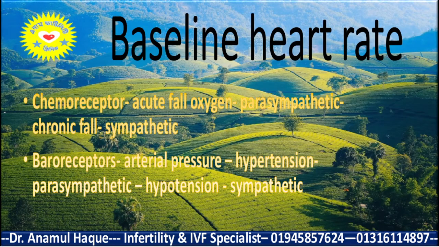So you know the baseline heart rate is a reflection of the body's regulatory mechanisms, like sympathetic and parasympathetic activity. As you know, parasympathetic activity lowers the fetal heart rate, and sympathetic activity increases the heart rate. There is a chemoreceptor. When there is an acute fall of oxygen, parasympathetic activity is activated, so the heart rate falls. And when there is a chronic fall of oxygen saturation, sympathetic activity rises.